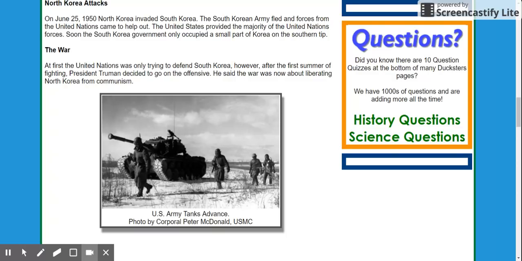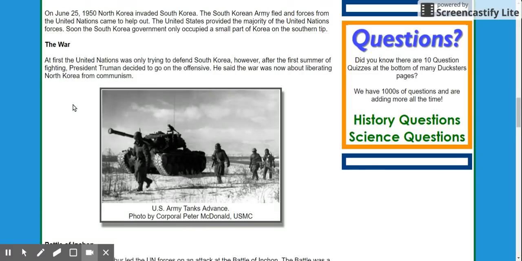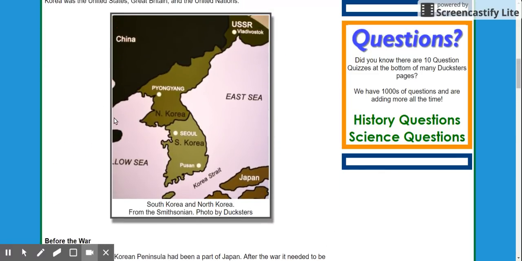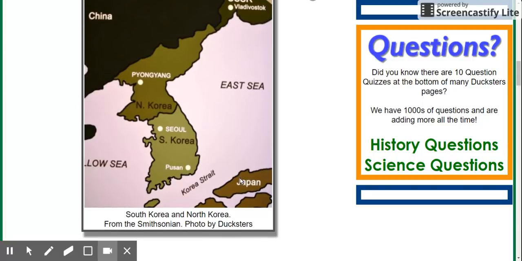But beyond that, Truman was very worried about Japan falling to communism through something called the domino theory, right? Domino theory states that if one country falls to communism, all its neighboring countries are going to fall to communism. If we go back up here to the map, you can see again, look how close Japan is to South Korea. There's just this little bit of water here separating Japan and South Korea.